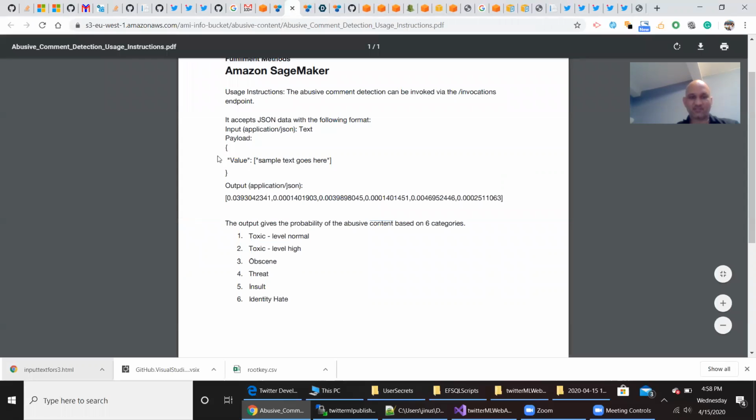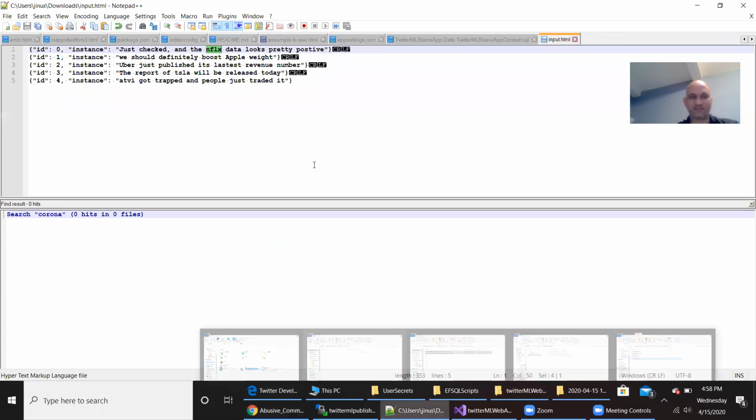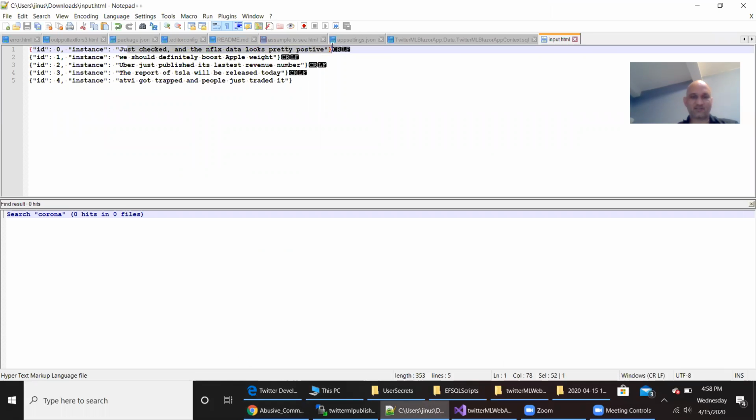This is how it works: you pass a payload and it gives you output saying whether it is toxic, obscene, a threat, an insult, or identity hate. At the same time, I'm running another thing where I can write a statement like this, and this "nflex" is wrong, it should be Netflix. So it will fix all those contents for me.